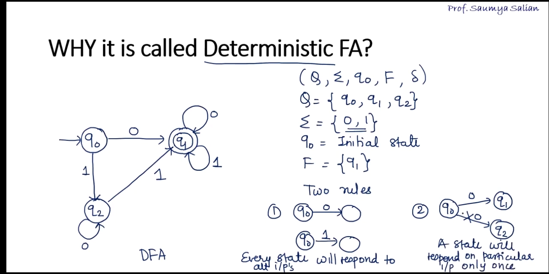That means Q0 will respond to input 0 only once. So I cannot have a separate transition. Here Q0 responded to input 0 going to state Q1. I cannot have another transition on the same input 0 going to a different state. Right?